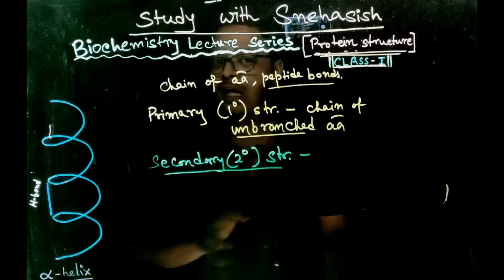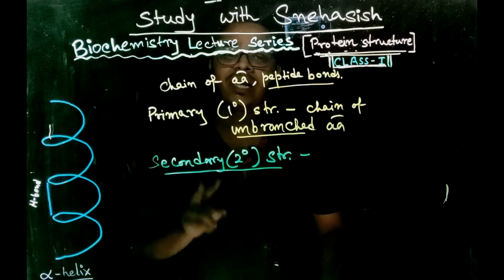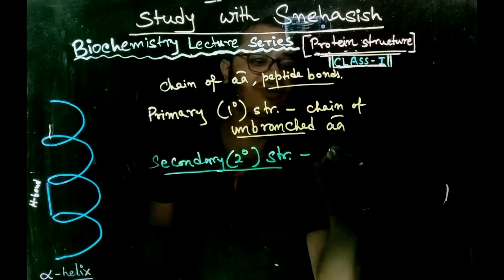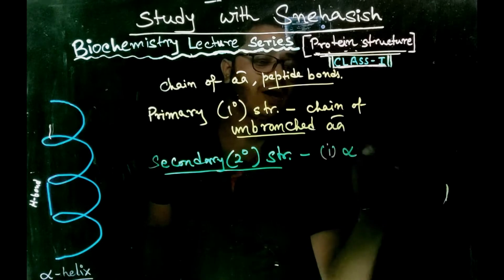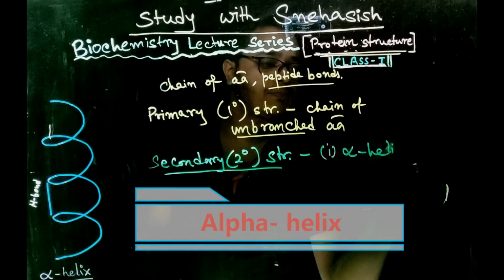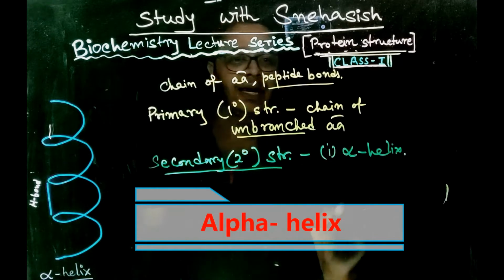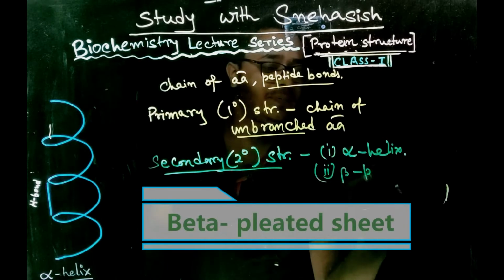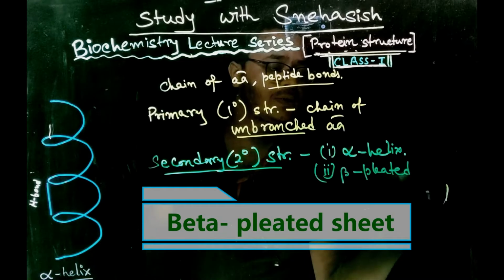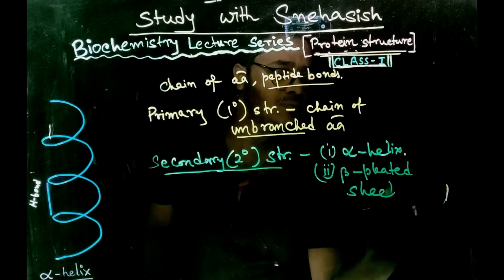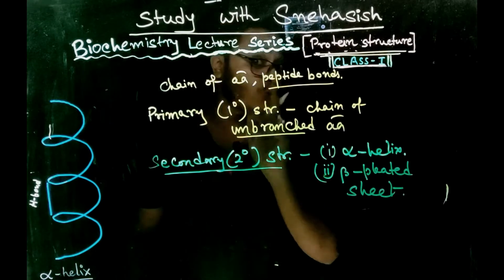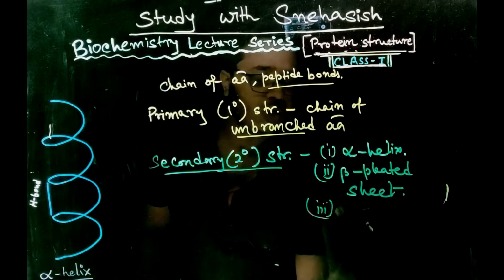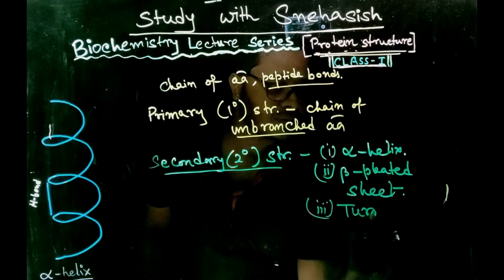Depending on the folding and bonding, there are two major types of secondary structures: the first is the alpha helix and the second is the beta pleated sheet. There is also a third type of secondary structure, called turns.